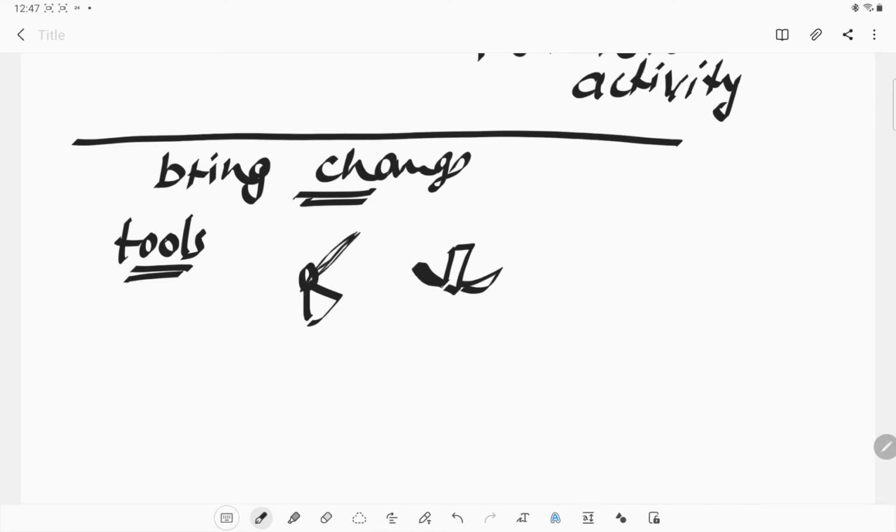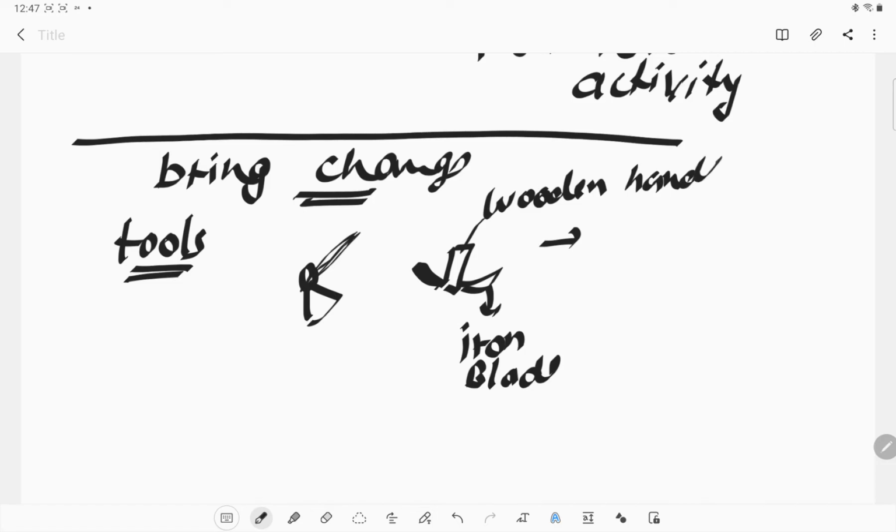This is the iron blade, and this is the wooden handle. When we need to make this tool, the iron blade is fixed with this handle so that we can use it very easily.